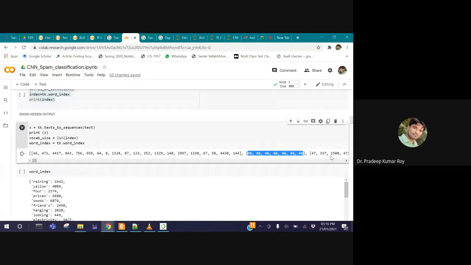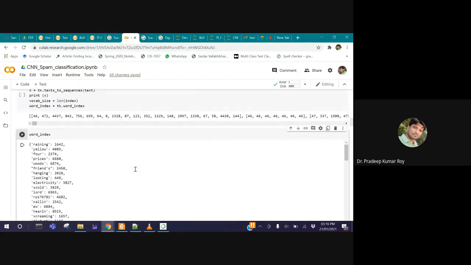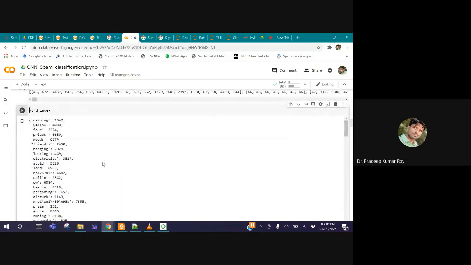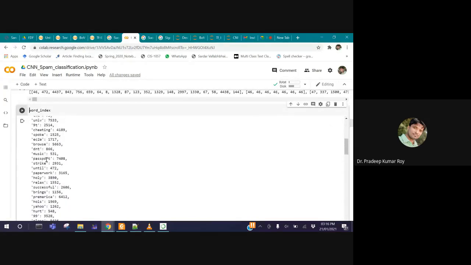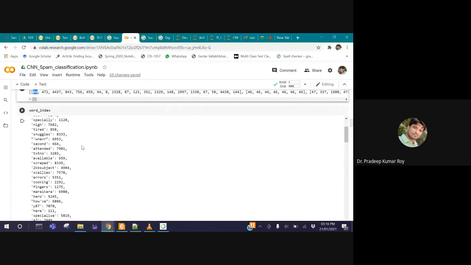Every word of the complete database is encoded with some integer value. For each and every word, we have some index. And somewhere, I cannot identify right now, the 46. Actually, I'll show in the next few steps what the 46 means.